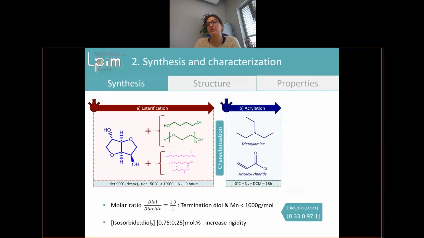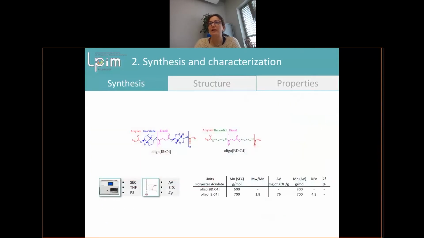Then after the esterification, we made an acrylation. In the introduction, I said that we want to use a photopolymerization process, so we need to use an acryloyl chloride to get polyesters with acrylates on them to enable photopolymerization. Then we made a purification of our product, and then we characterized it.